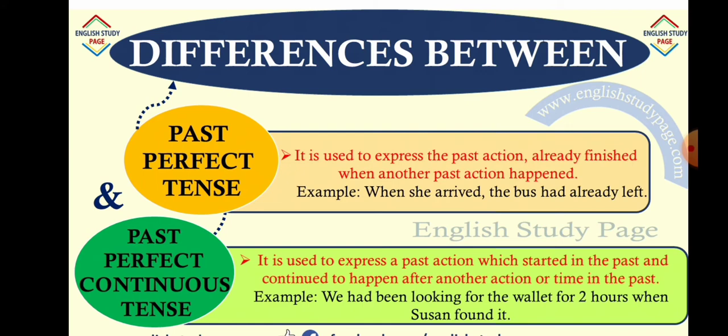Actually, when we tell a story, we say, I had been going to tuition for 5 years when I was studying in the so and so school. So before the past action happened, the action started in the past and was continuing till the past action. This is past perfect continuous tense.